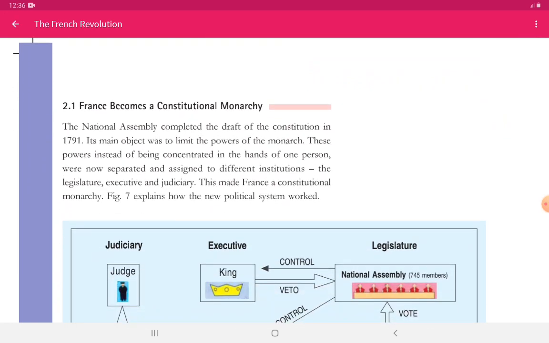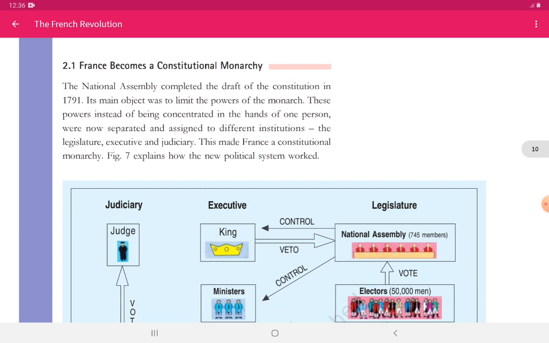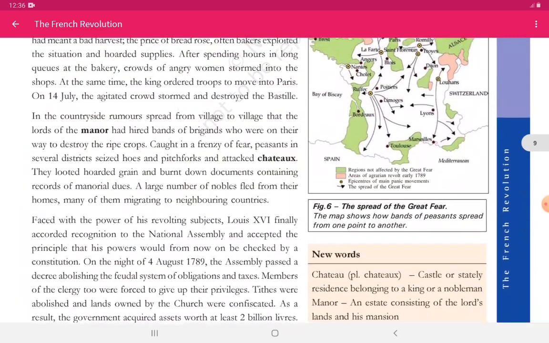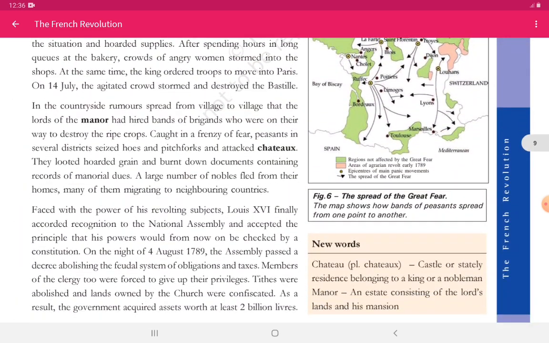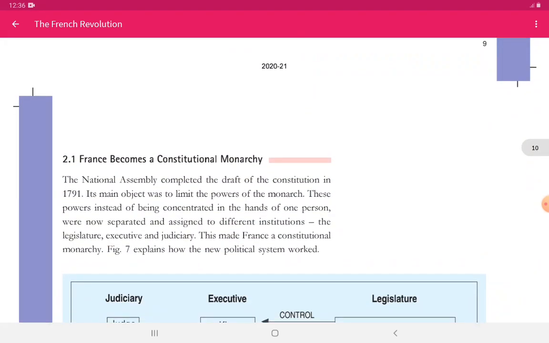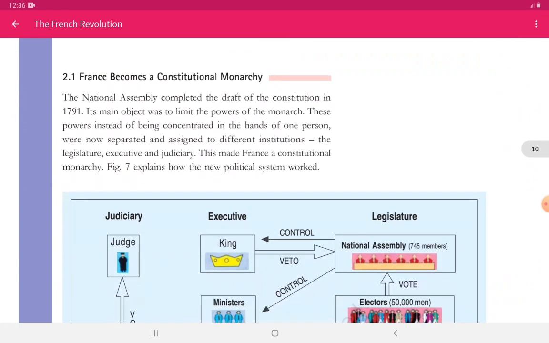France becomes a constitutional monarchy. Now this is another important topic for the outbreak of revolution. Afterwards we see that it was a constitutional monarchy. The National Assembly completed the draft of the constitution in 1791. Now you can see it took nearly 2 years. As we saw over here, it was in 1789 and then it began drafting the constitution, and in 1791, nearly 2 years. Its main object was to limit the powers of the monarch.